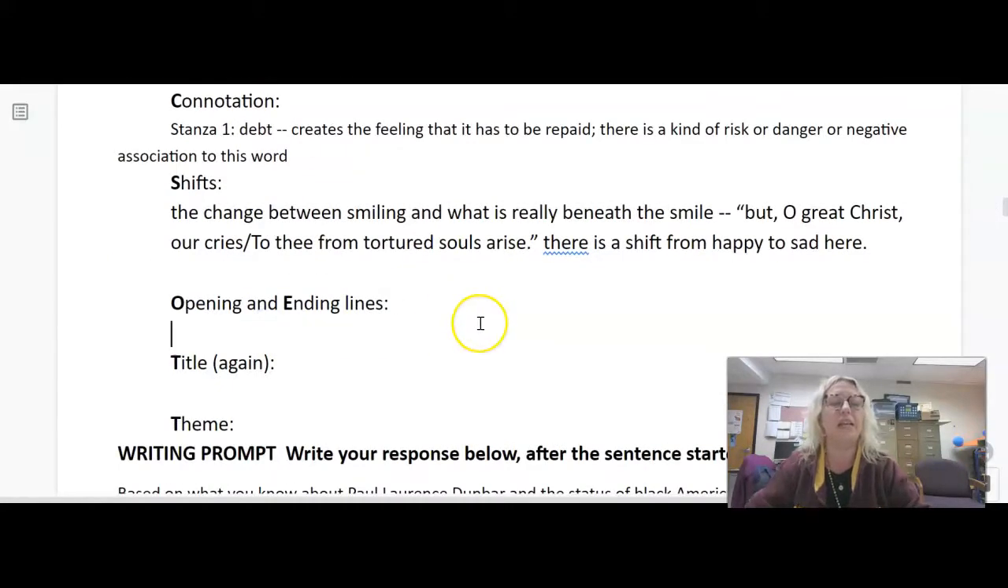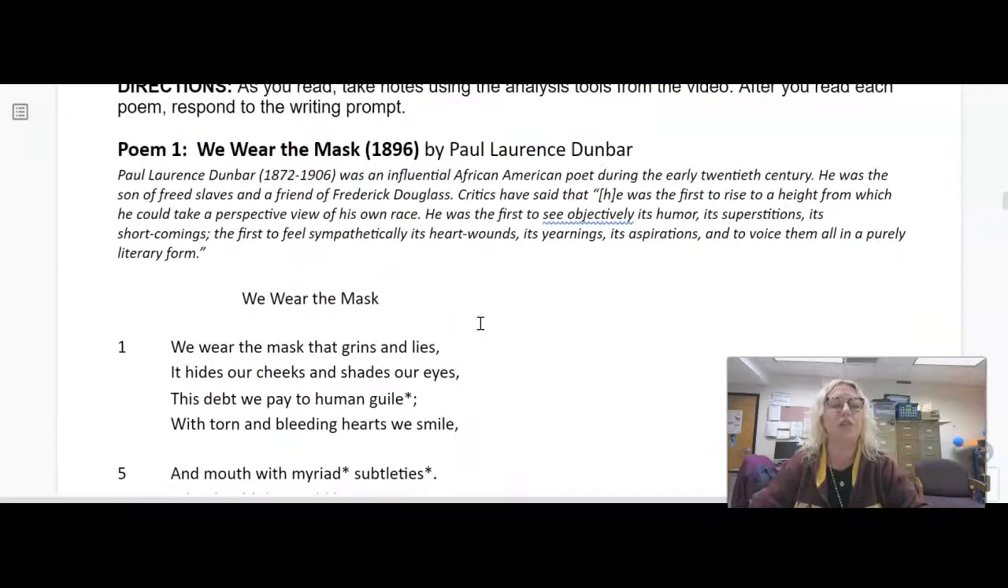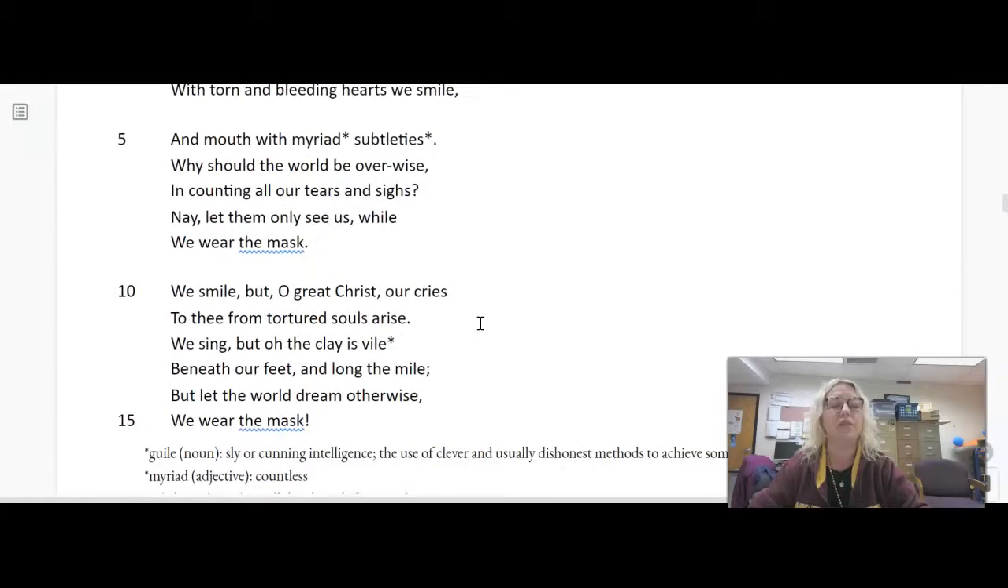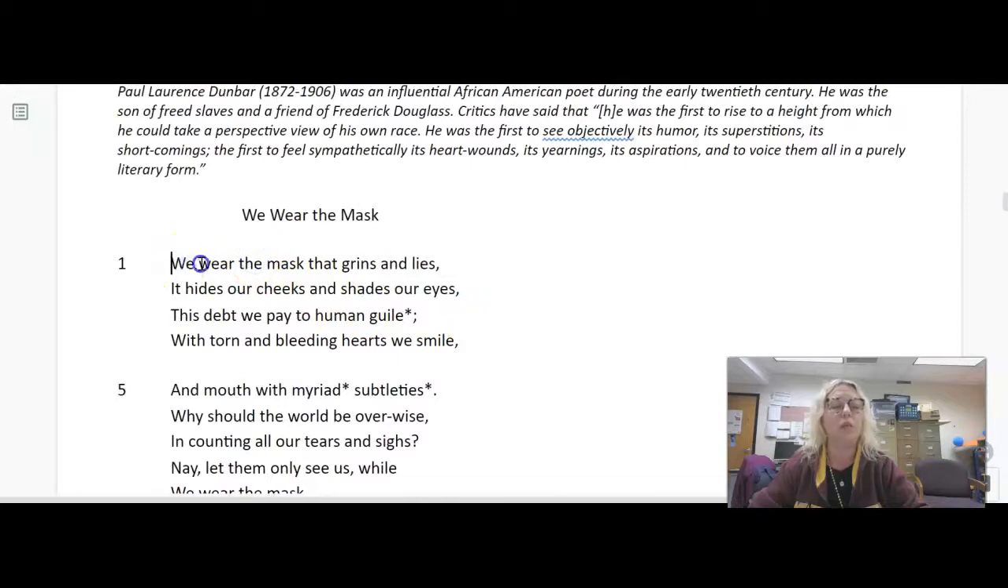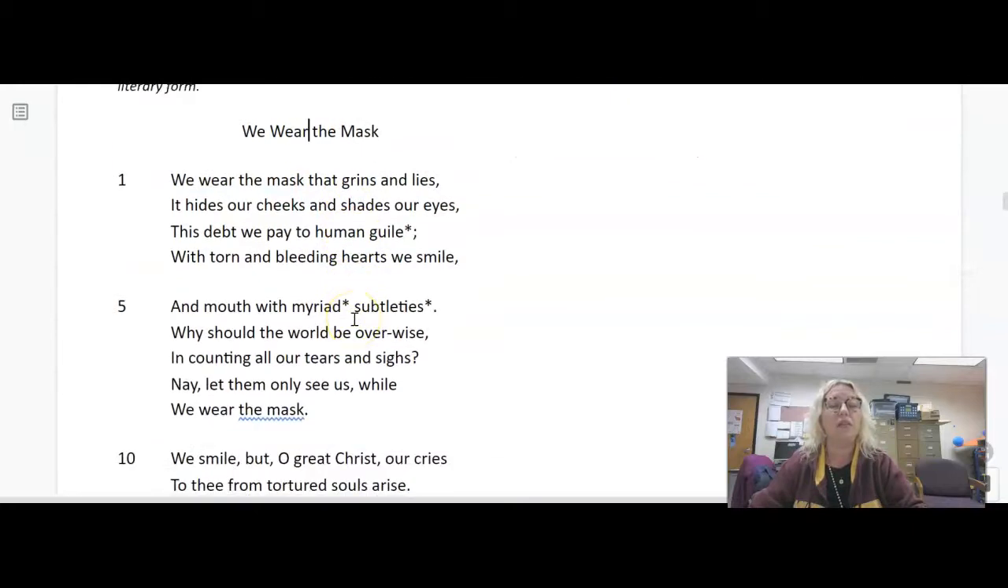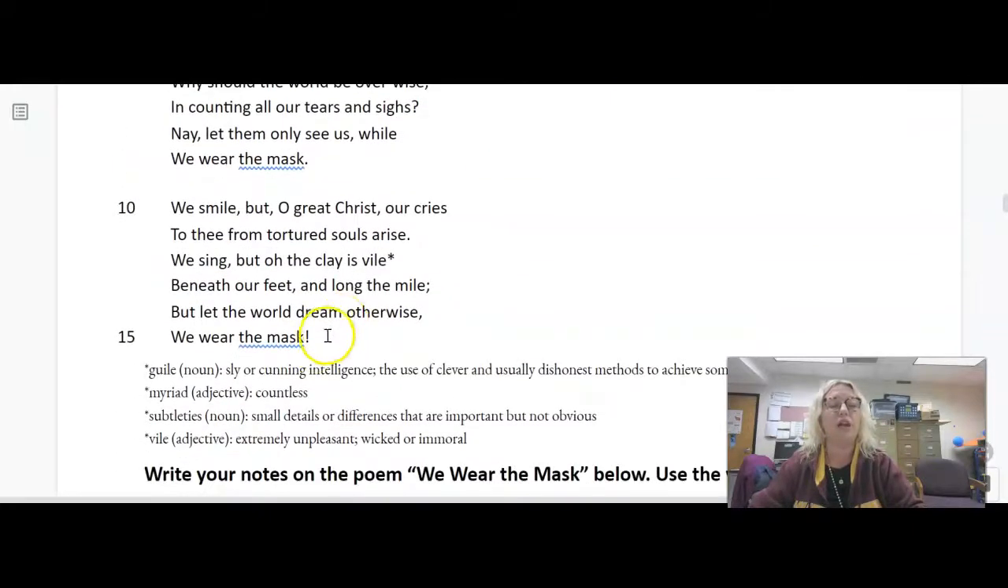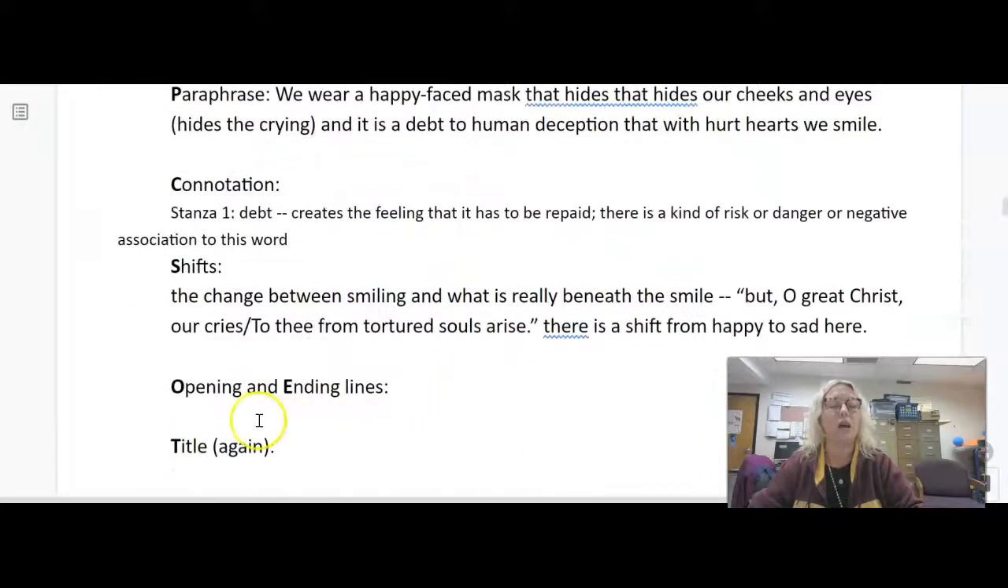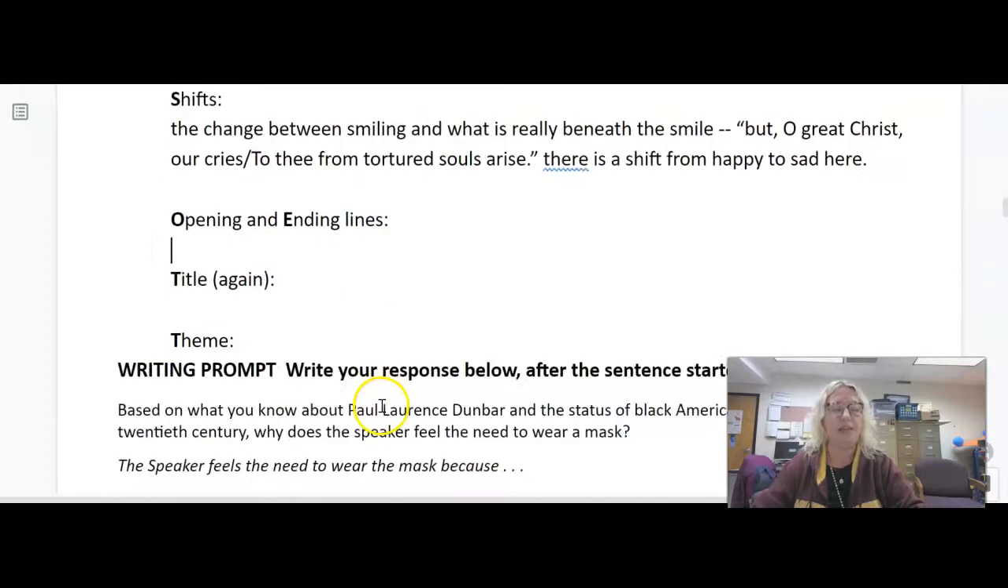All right, opening and ending lines. Here you deal with the very first line and the very last line. And if you notice, it's repeated. "We wear the mask." And it's the same as the title. "We wear the mask that grins and lies." If you look down at the very end, it's just "We wear the mask!" So copy the opening and ending lines and make some comment about them. In this case, there's a repetition, but without the grinning and smiling, maybe creating the effect that it's not quite as happy by the ending.